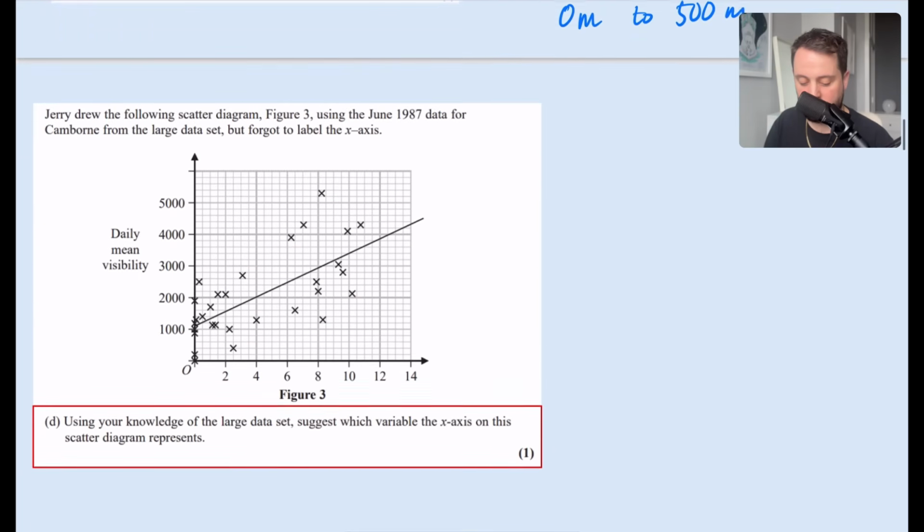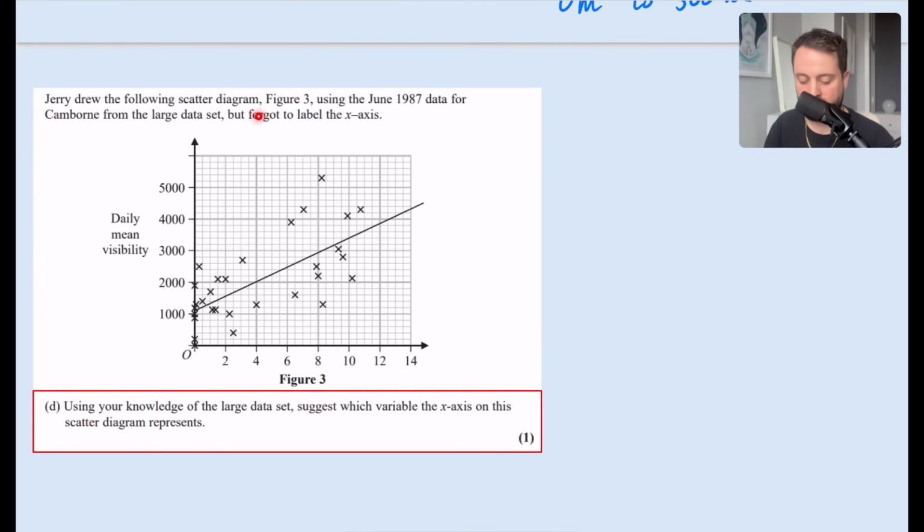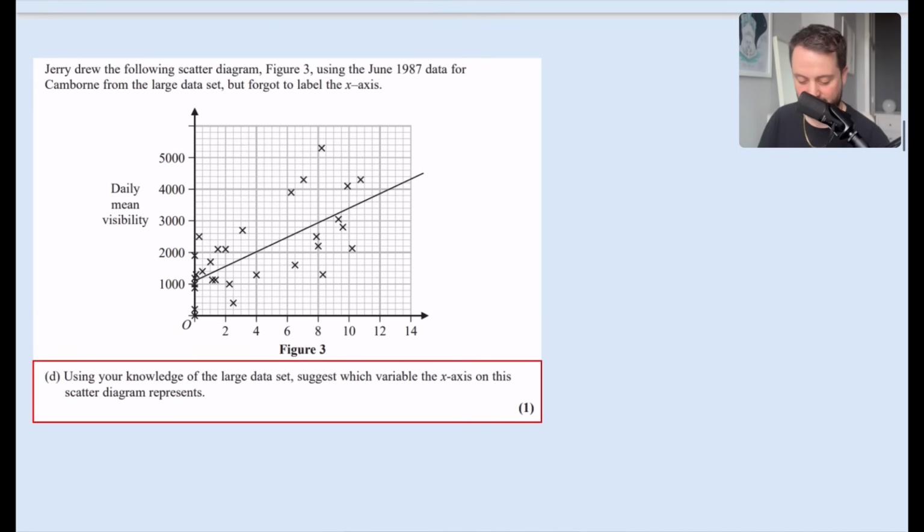It says that Jerry drew the following scatter diagram using the June 1987 data for Camborne from the large data set. Oh, but they forgot to label the x-axis. I hate questions like this. Why would they forget to label the x-axis? So stupid. So, using your knowledge of the large data set, suggest which variable the x-axis on the scatter diagram represents.